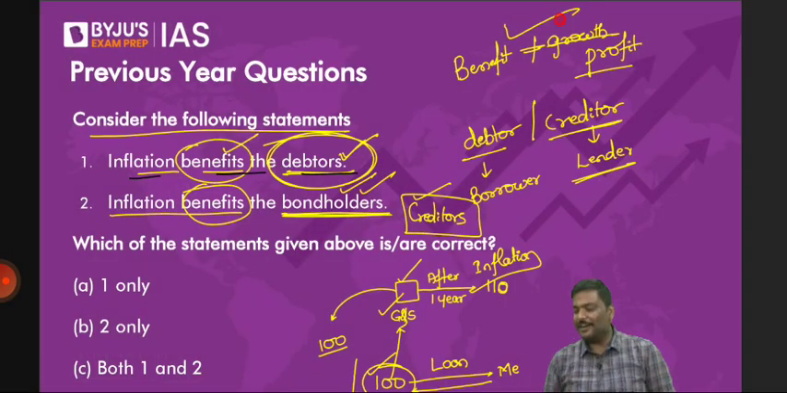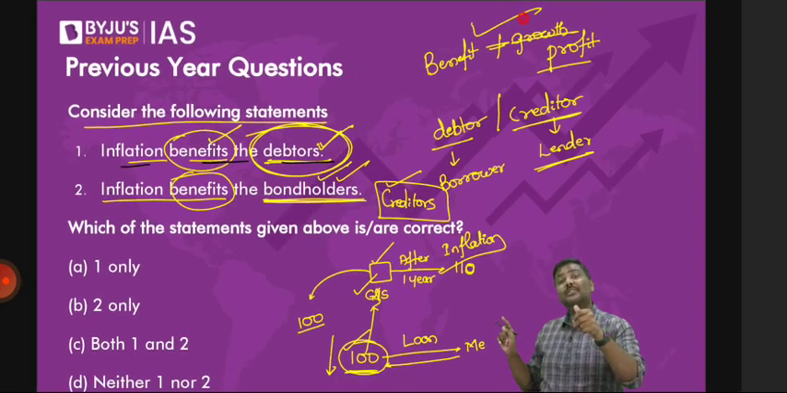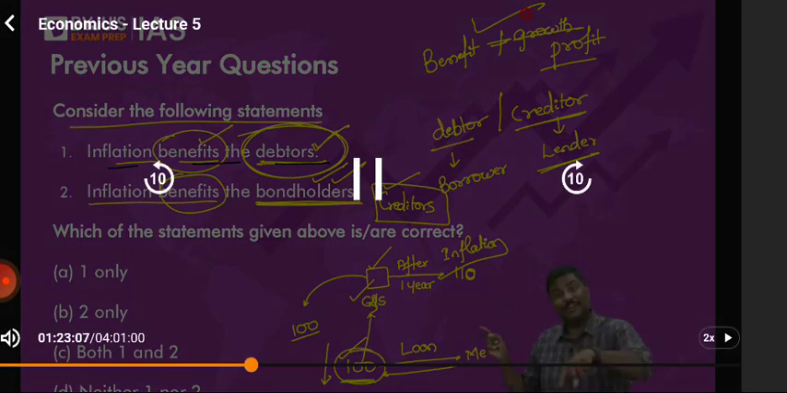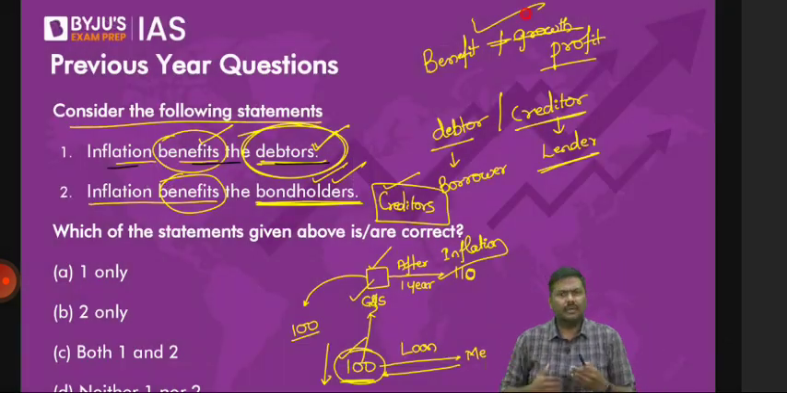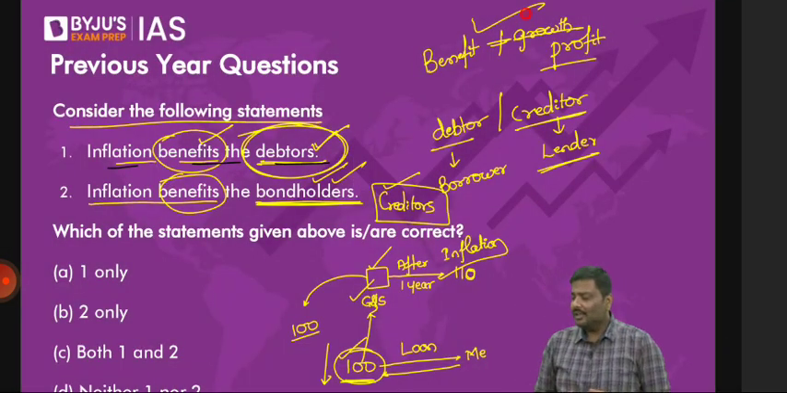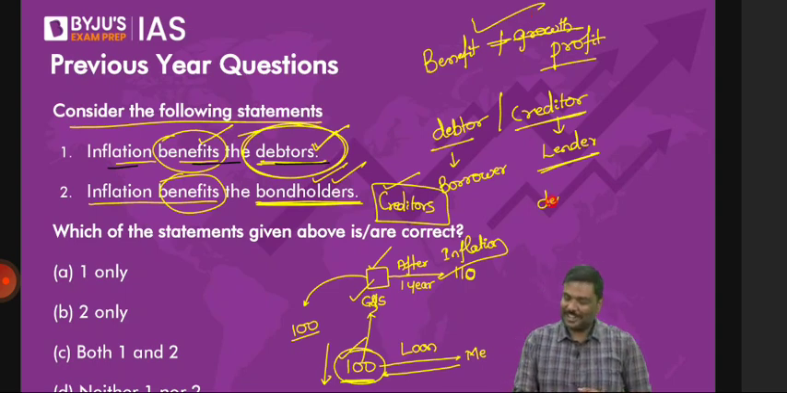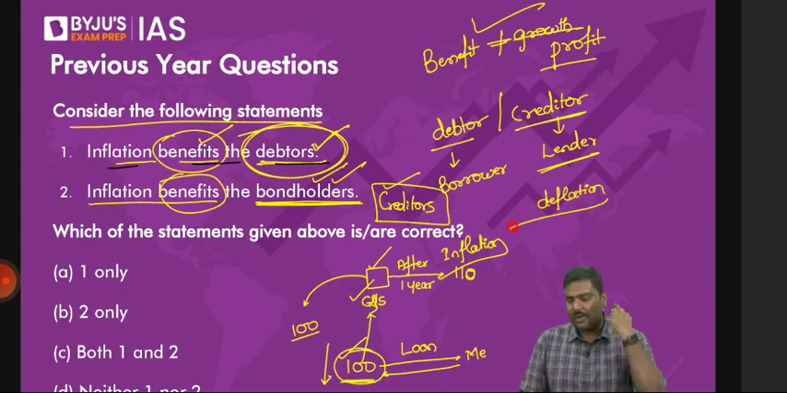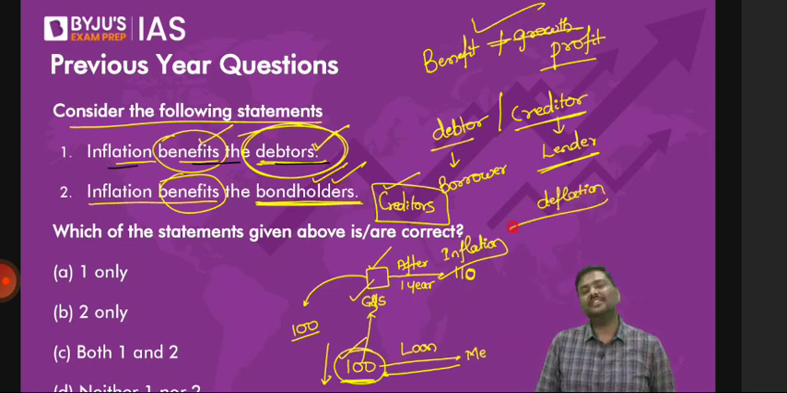If inflation is there, the borrower gets the benefit of inflation. Again, the borrower gets the benefit of inflation. So what if deflation is there? If deflation is there, the lender will get the benefit of deflation, not the borrower. Because it's vice versa. What is deflation? Price levels are going down. I'll tell you why you keep getting confused: because you don't revise. What is deflation, by the way? Deflation is price levels going down.